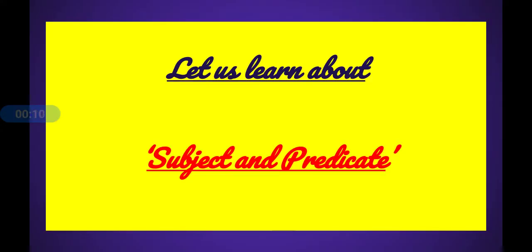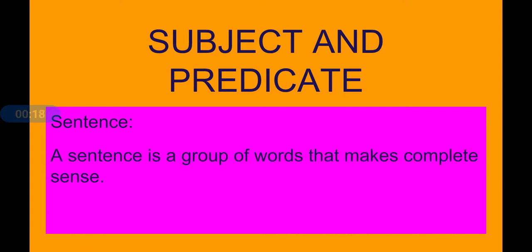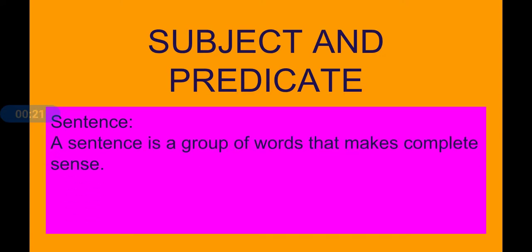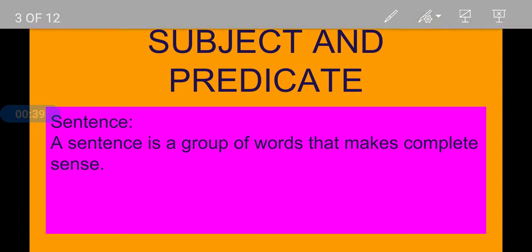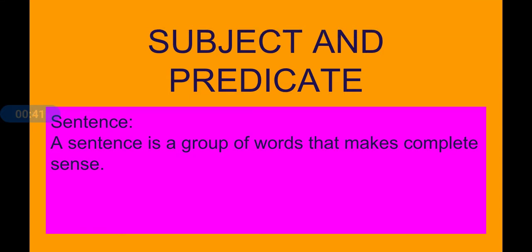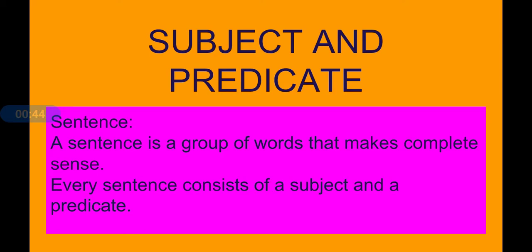Let's learn about subject and predicate today. Before that, let us know what is the meaning of a sentence, because in the sentence we find subject and predicate. Subject and predicate are parts of the sentence. A sentence is a group of words that makes complete sense or meaning. A group of words which conveys a thought or a complete meaning is called a sentence. Every sentence consists of two parts, that is subject and predicate.